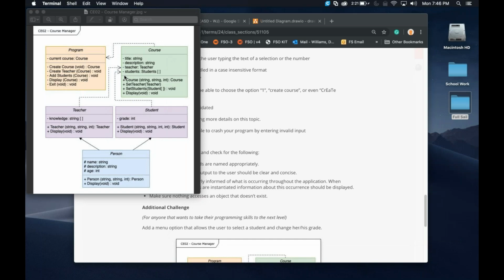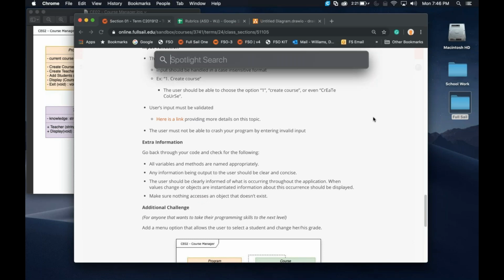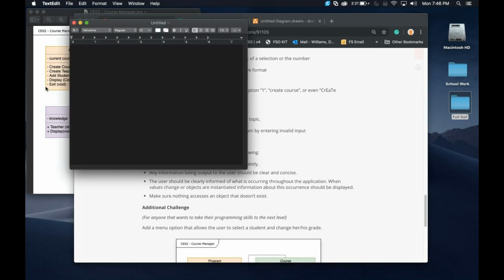Does everybody kind of get what we're doing for that assignment? Any questions on CE02? Any questions? Probably the trickiest part is going to be that sending it back to the base, right? So I don't want to give you code because I hate that, which is why I won't show you code. What I'm going to do is give you an example of what I mean, and hopefully that will get your minds thinking.